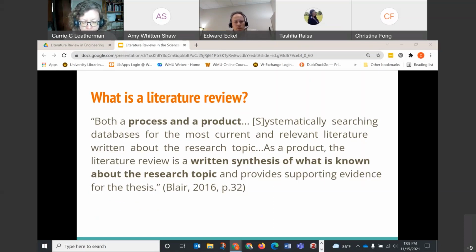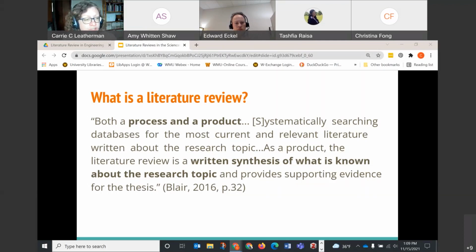It's both a process and a product. The process is systematically searching databases for the most current and relevant literature written about a research topic. It's also a product. The literature review is a written synthesis of what is known about a research topic and provides supporting evidence for a thesis. So what does that mean? A literature review is both a process, where somebody conducts a literature review, and a product. Once you have a literature review, you could literally take it as a document and email it to somebody.